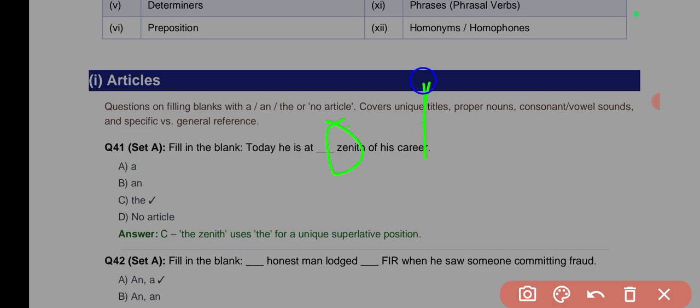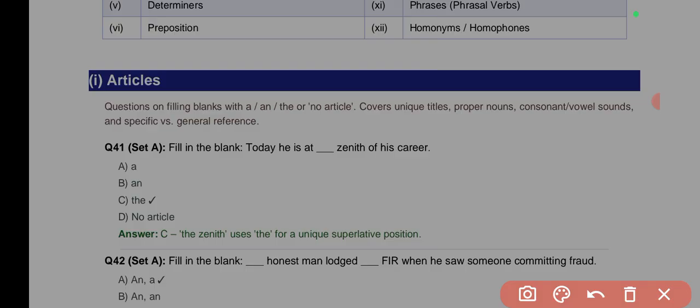Zenith means the apex point of something. So for example, look at a mountain shaped like this. This point here is called the apex of the mountain. It is only one point. It is a specific point, right? So it is the apex. We also use it for a career, the highest point in someone's career. We also call it the apex of the person's career or the zenith of the person's career.